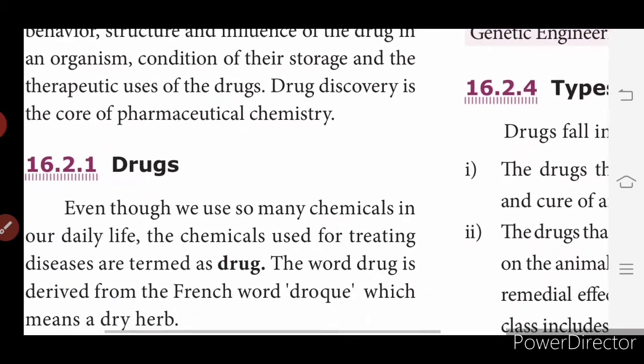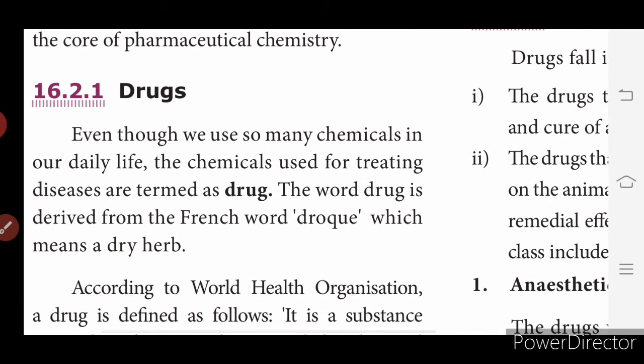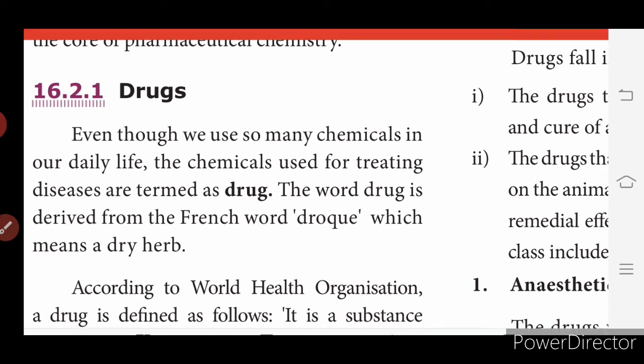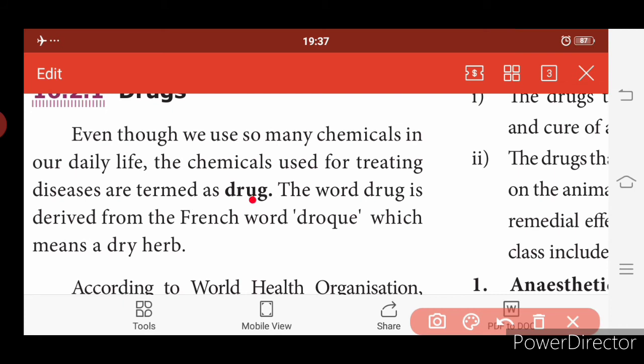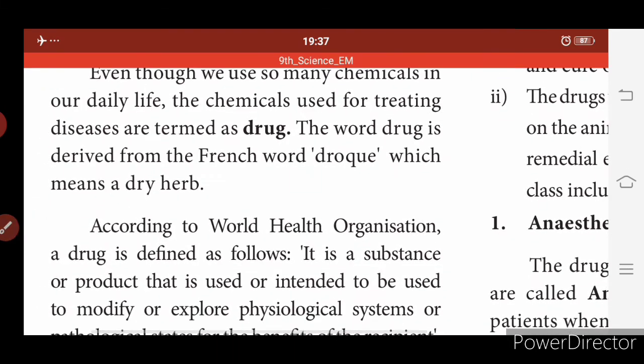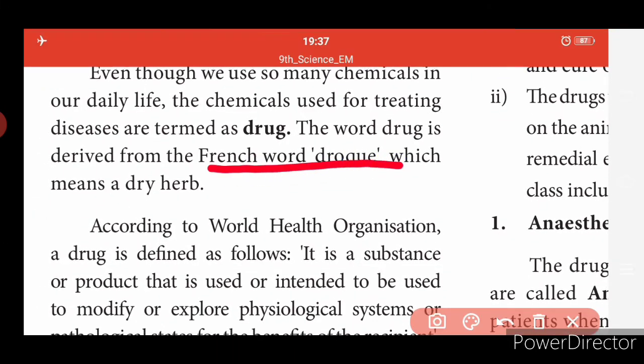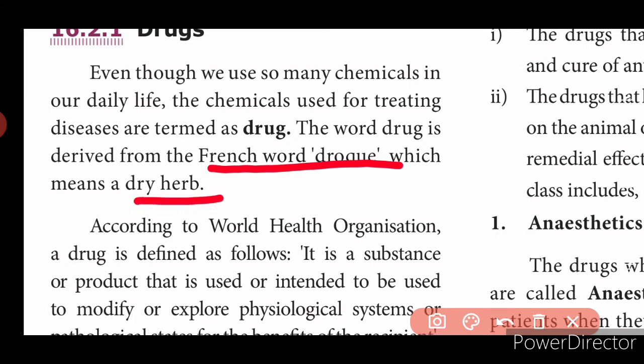Now we will see the explanation for drugs. Even though we use so many chemicals in our daily life, the chemicals used for treating diseases are termed as drugs. The word drug is derived from the French word drogue, which means a dry herb. So the chemicals used for treating diseases are termed as drugs, and the word is derived from the French word drogue, which means a dry herb.